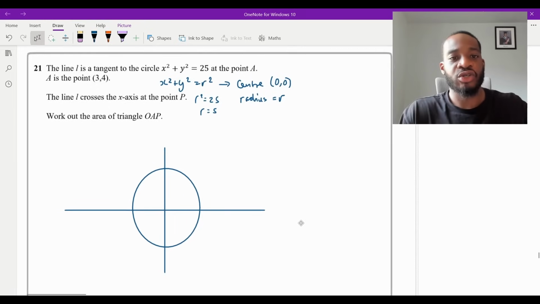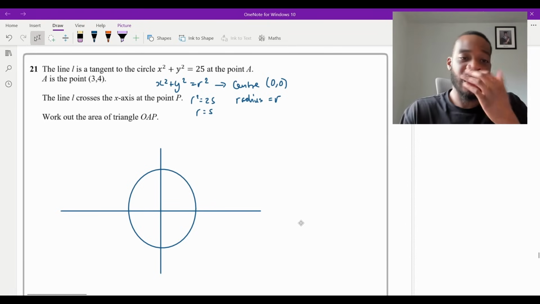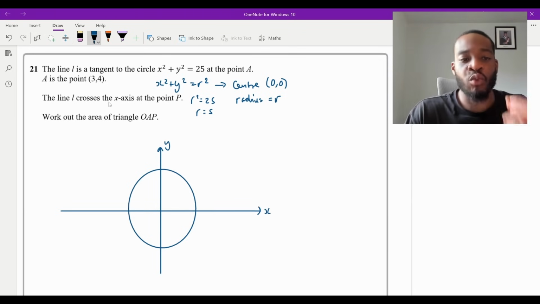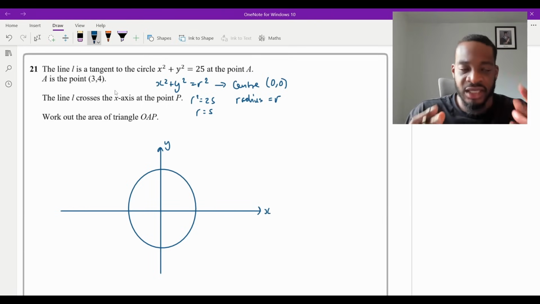Okay, perfect. So what do we need to do? Well, let's annotate this diagram. So obviously this is our y-axis, that's our x-axis. And they told us that A is the point (3, 4) and it's a tangent. Remember, what is a tangent? You need to remember these definitions.